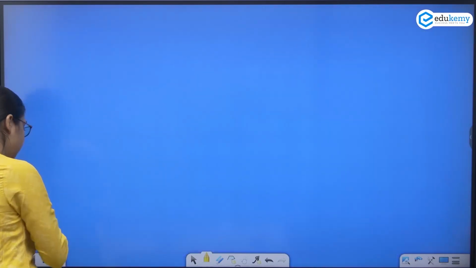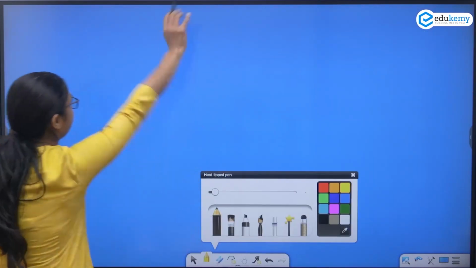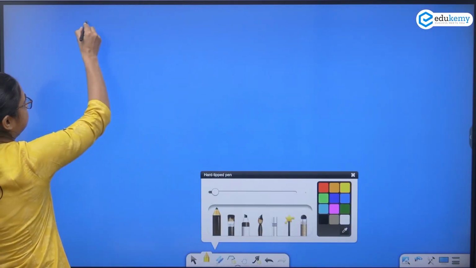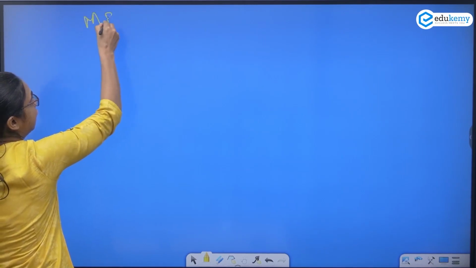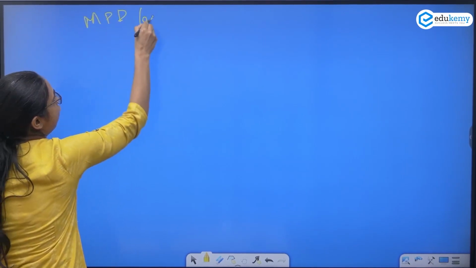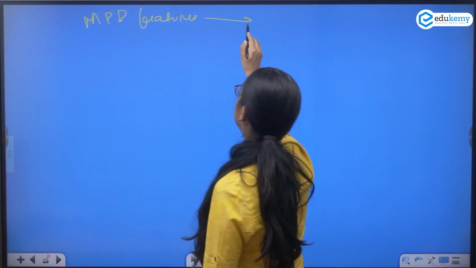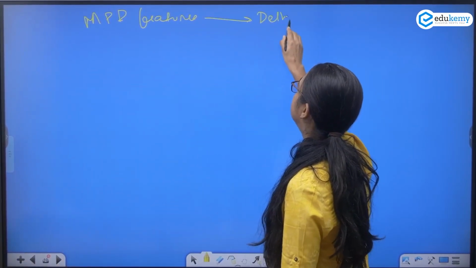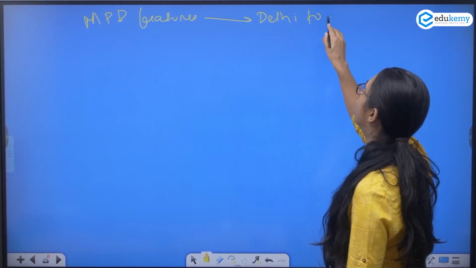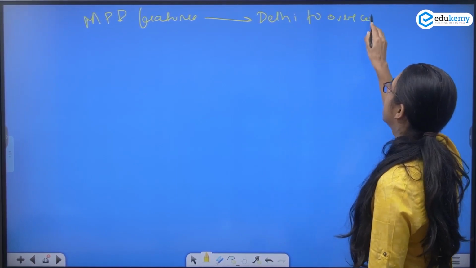Therefore, you reduce the regional inequalities.